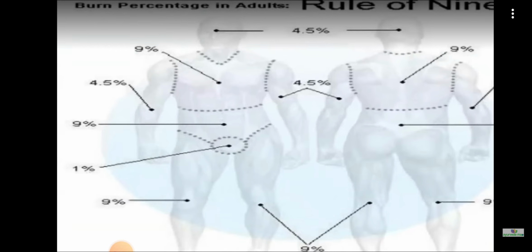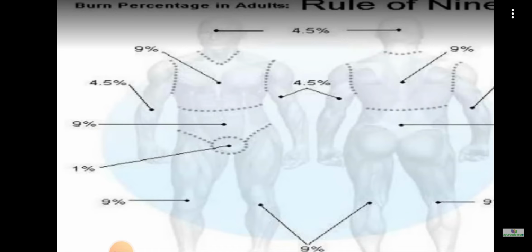That is when the burn is happening in the head and neck region. If it is in the anterior aspect, it is 4.5 percent. If it is in the posterior aspect, it is 4.5 percent. So when the burn is happening in the head and neck, it is given 9%. Then if there is burn in the front of the chest wall and the abdominal wall, again 9 and 9. Chest wall it is 9, abdominal wall it is 9.